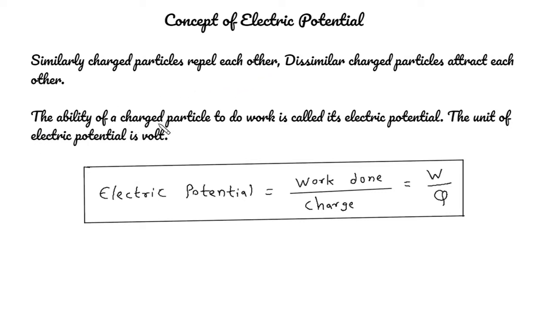The ability of a charged particle to do work is called its electric potential. The unit of electric potential is volt. Mathematically, it is expressed as electric potential is equal to work done upon charge. Work done is denoted by capital W and charge is denoted by capital Q.